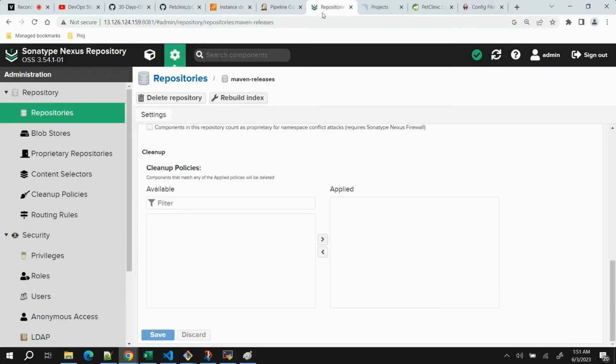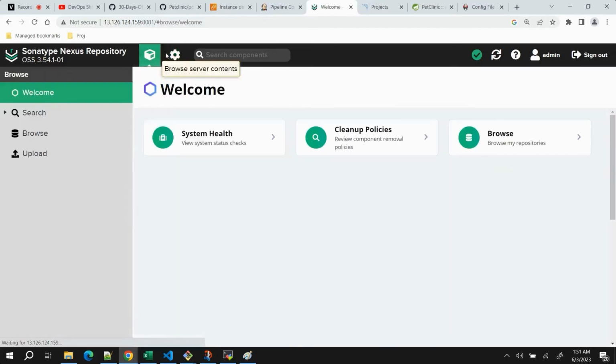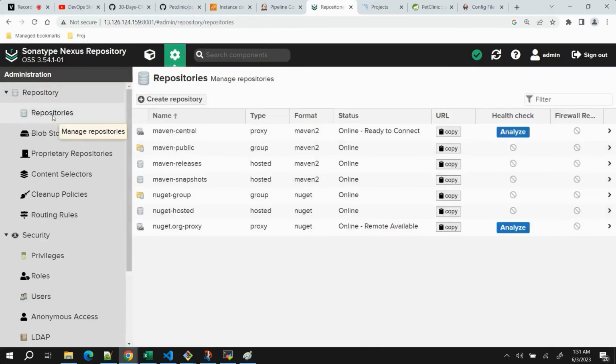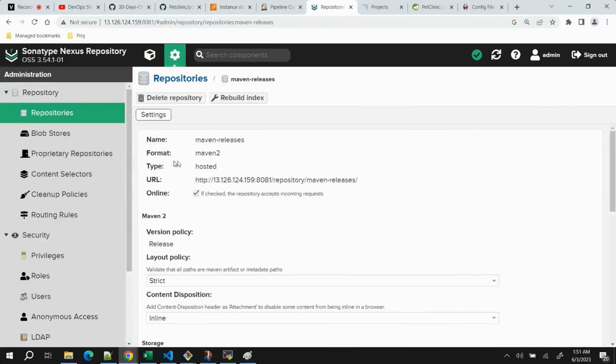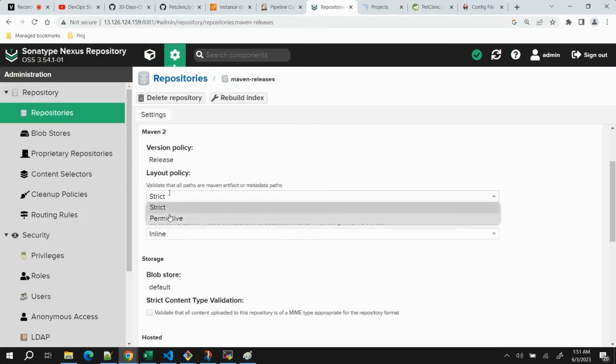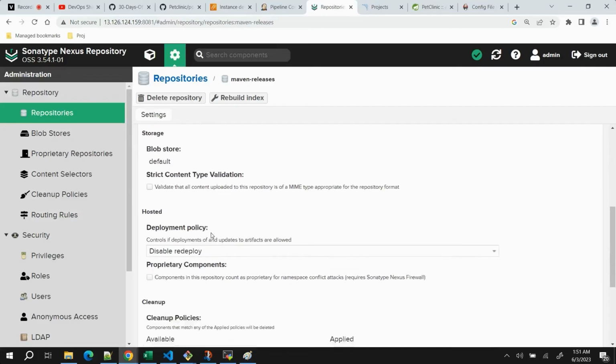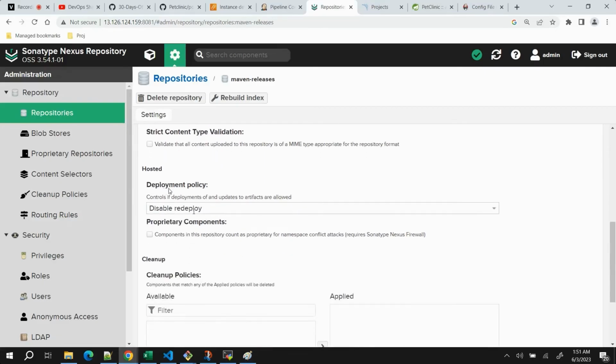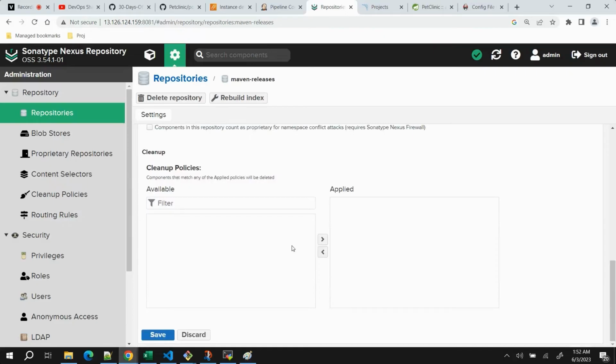First of all, we need to go to Nexus. Go to settings, go to repositories, then maven-releases, and if you scroll down, here you can see layout policy, so change it to permissive. Scroll down to deployment policy. Since we want to overwrite the file as of now, because if any new update comes we can just overwrite, we will click on allow redeploy. Then click on save. This will save the file.